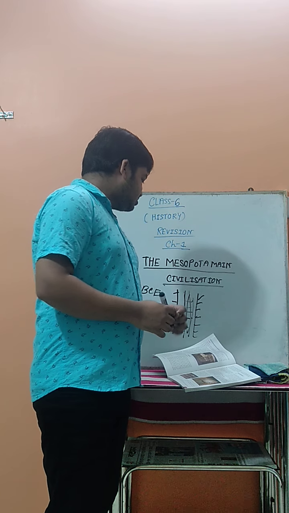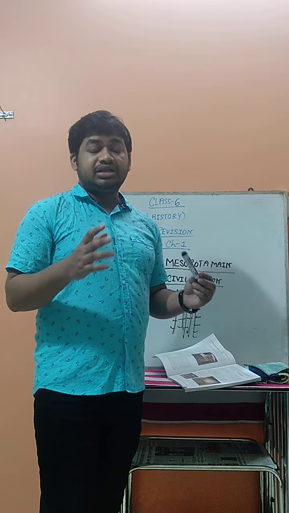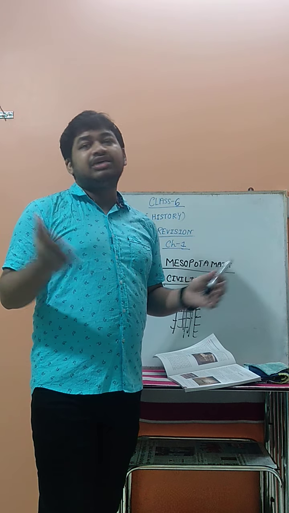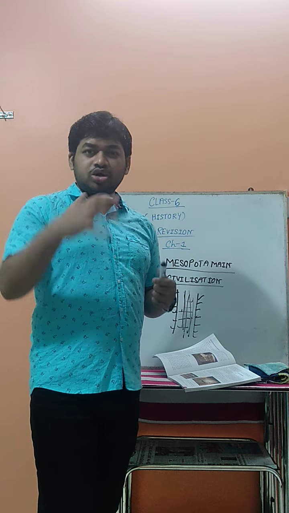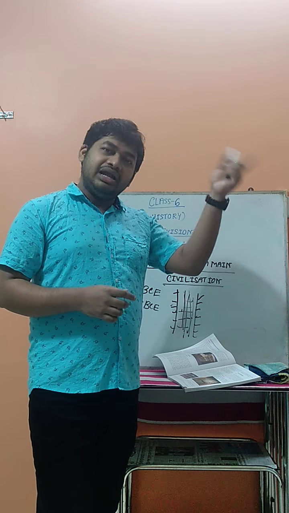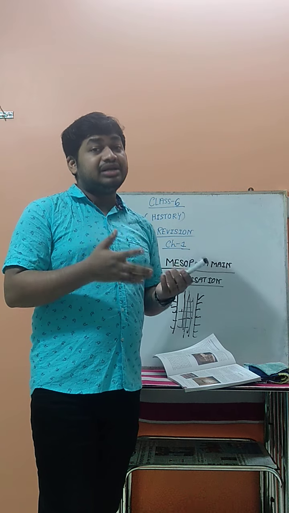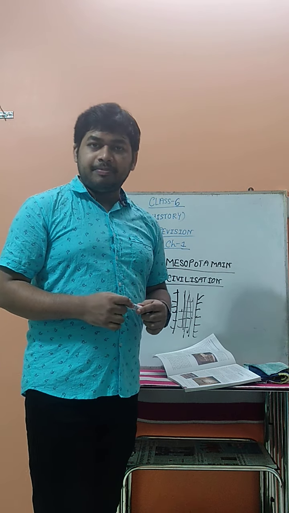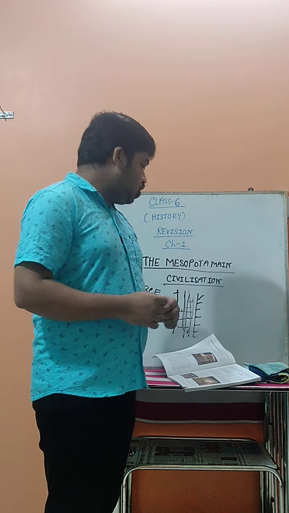Next is the society. It is also one of the very important topics. Now our society is divided into rich, poor, different castes, different communities. They are divided, and not only nowadays. In the earlier time also, in the Mesopotamian civilization, their society was divided into three parts. What are the three parts? The first one is the upper class, the second one is the middle class, and the third one is the lower class.